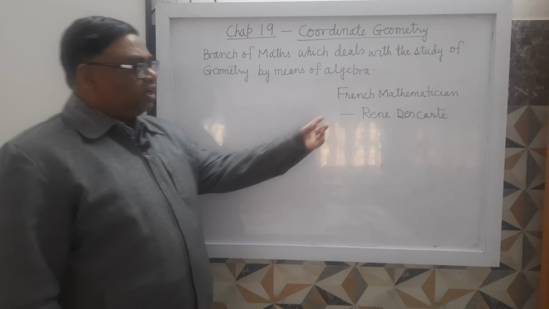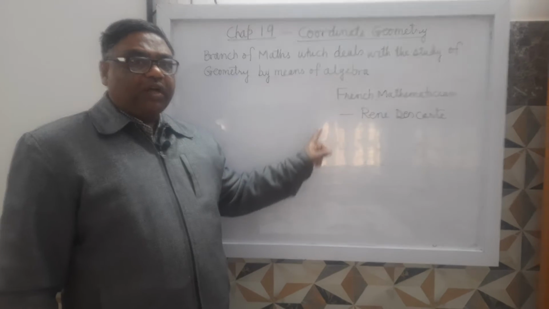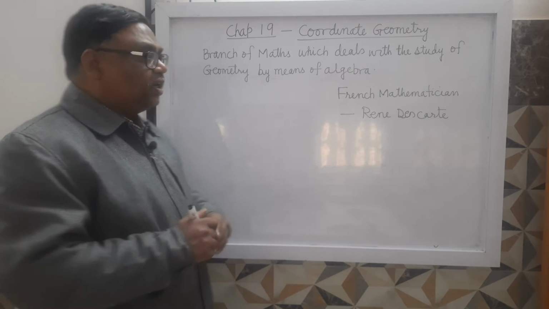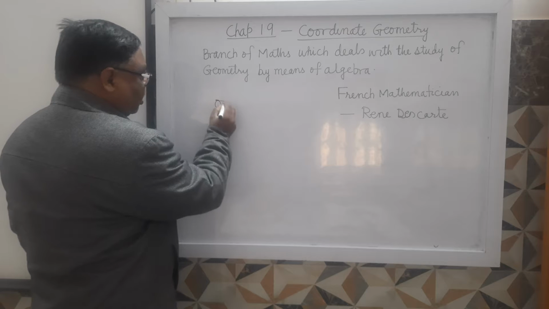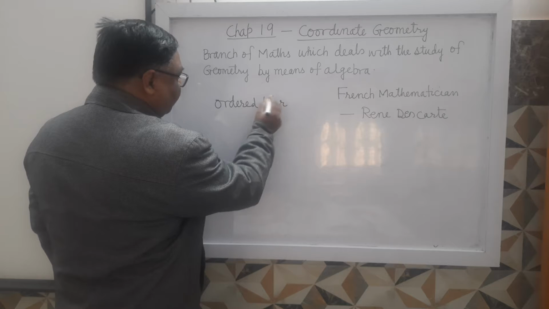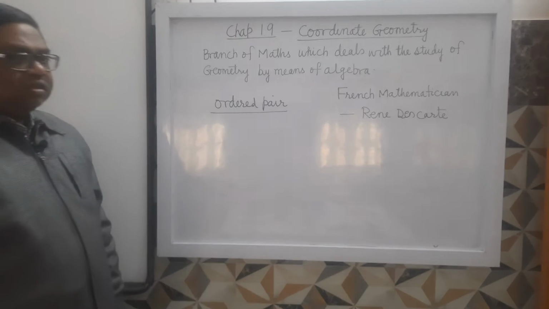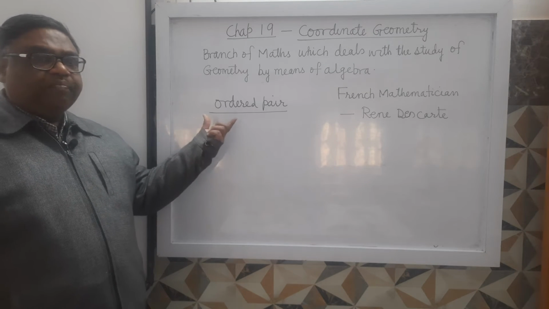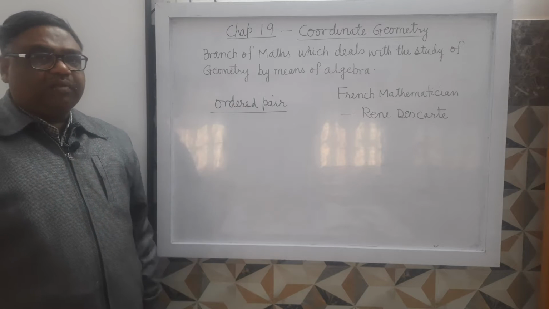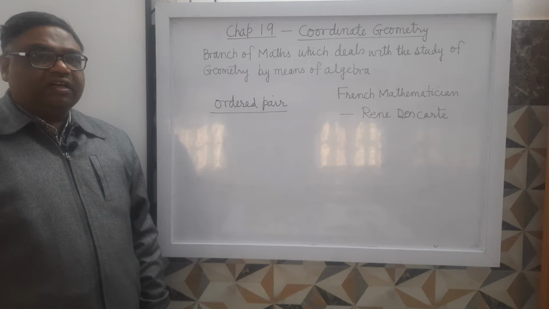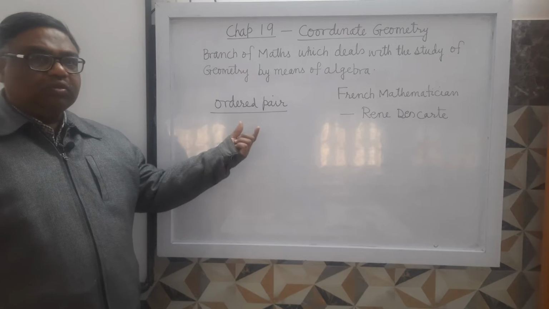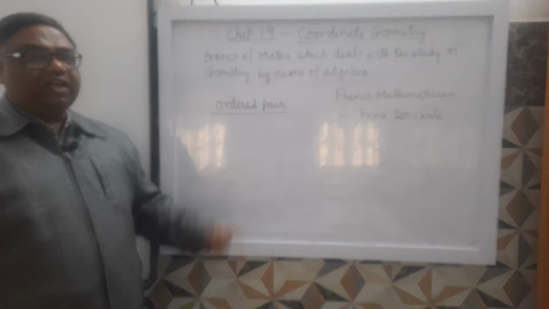Now, according to René Descartes, every point on a plane can be represented by an ordered pair. Now, what is the meaning of ordered pair? An ordered pair is a pair of two real numbers which occur in a definite order. Here I am writing some ordered pairs, though those ordered pairs are not of real numbers.